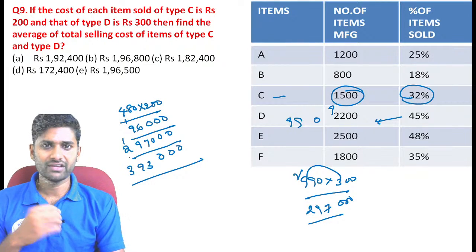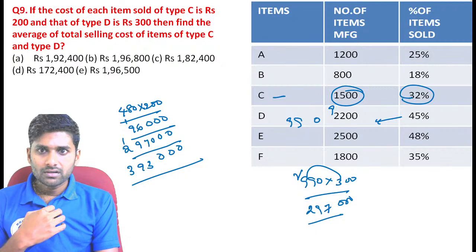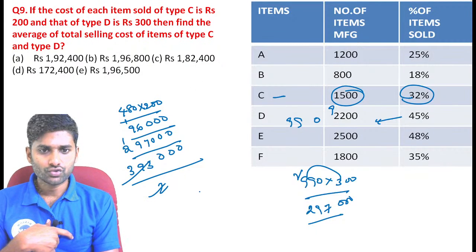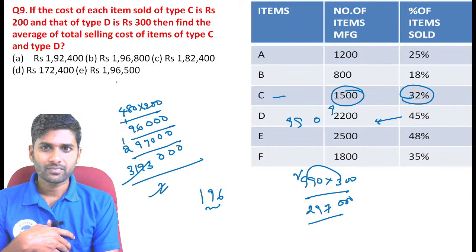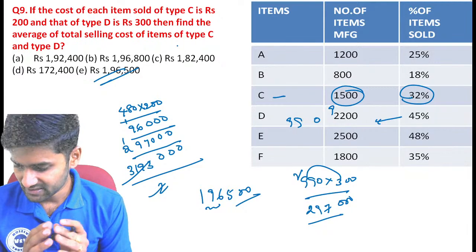But we want an average. Here the total average. There are 2 types of articles, so divide by 2, guys. Just go with the 2. So 2 ones are 2, 2 nines are 18, 2 sixes are 12, so 196,500. So the answer is 196,500. That is the answer, guys.